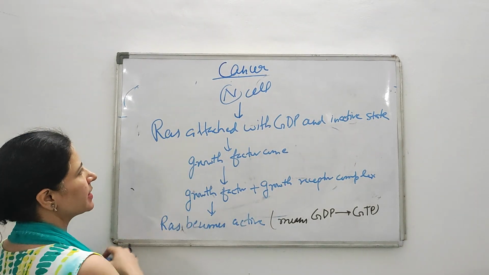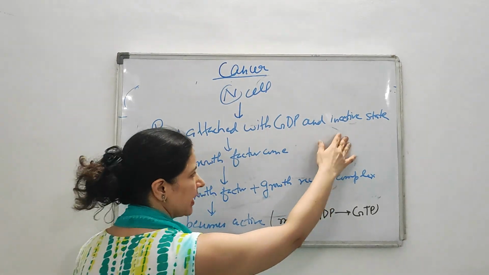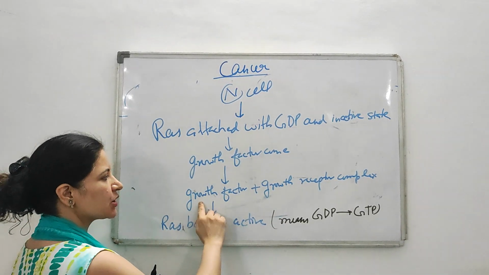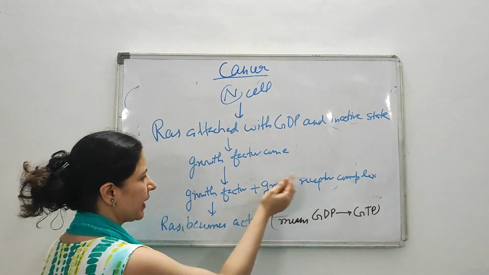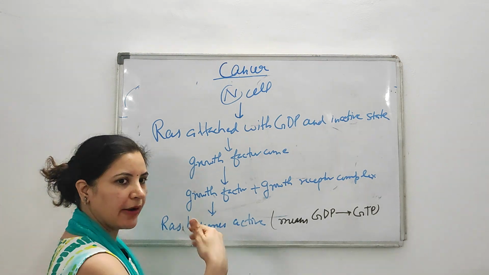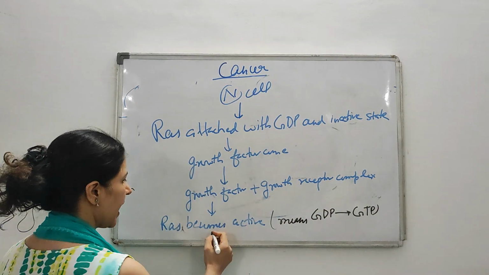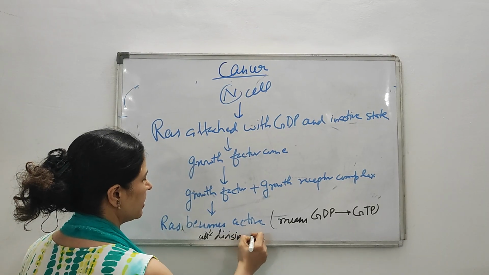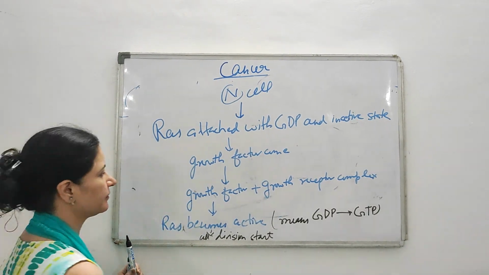Okay. So what happens in a normal cell? RAS is attached with GDP, and when RAS is attached with GDP, it is in an inactive state. When some physiological stimuli in the form of growth factor come, this growth factor combines with the growth receptor, and the growth receptor complex forms. When this complex forms, it sends a signal to the RAS gene, and RAS becomes active. Then GDP is converted into GTP, and cell division starts. So this happens in a normal healthy cell.